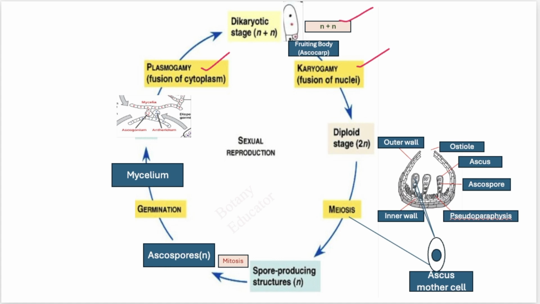This is the ascocarp structure. In this you will find the outer wall. This is the inner wall. This is ascus, right? In this ascus, in the starting, ascus mother cell is formed, right? In the ascus mother cell, you will find that the two nuclei come close and fuse, and through meiosis, this spore producing structure is formed, in which after meiosis and mitosis, 8 ascospores are formed. So this kind of fruiting body is formed, right?